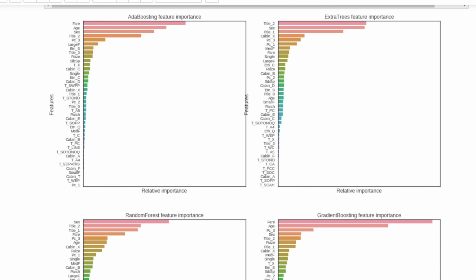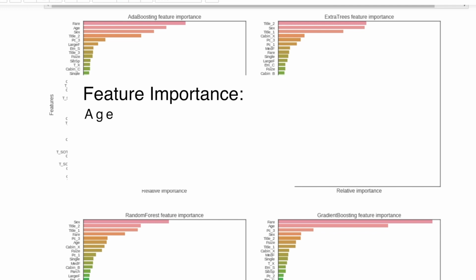Some models will give more weightage to some features, while other models give more weightage to other ones. For example, here we see that the fare is the highest importance in these two models, but we see similar features coming on the top. So in general, we can say that the age, the fare, and the sex contributed the most towards the model prediction.